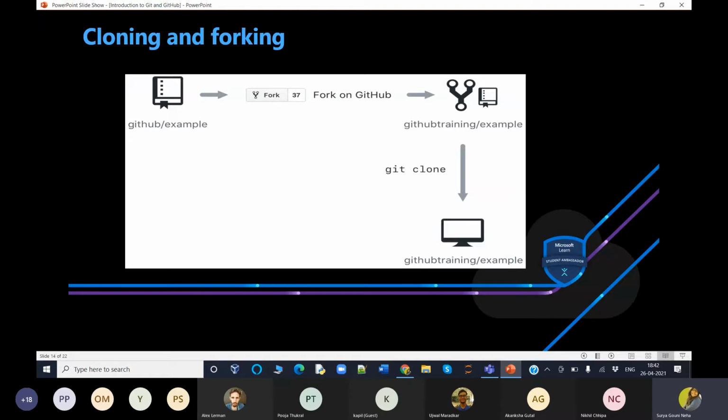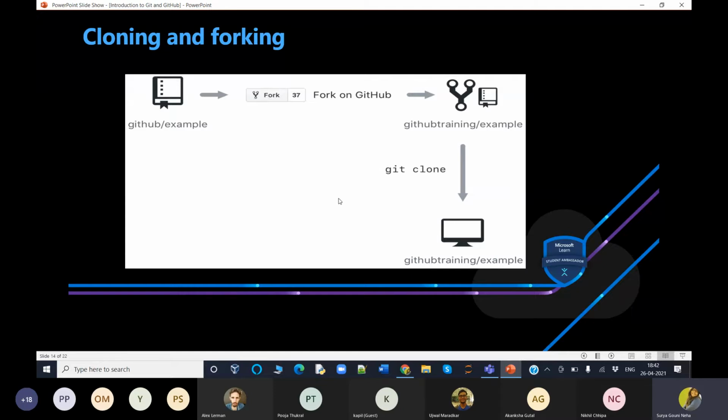To see this visually, let's assume that your GitHub account is called GitHub Raining. For example, using the GitHub website, you fork the GitHub example into your account. From there, you can clone the forked version of the repository to your local machine. These are the steps shown in the image.